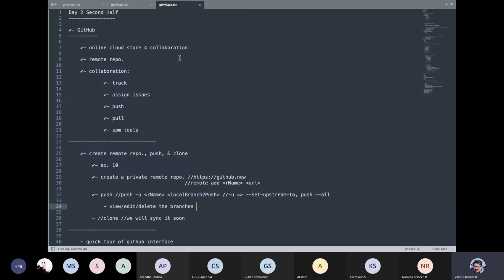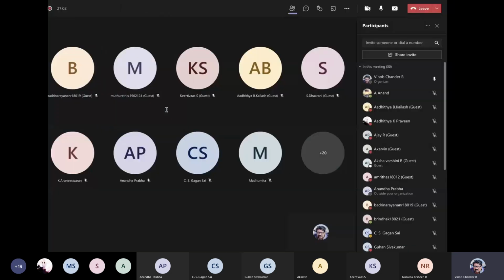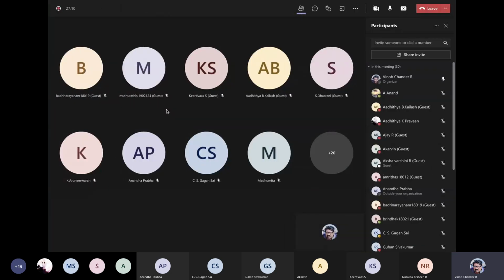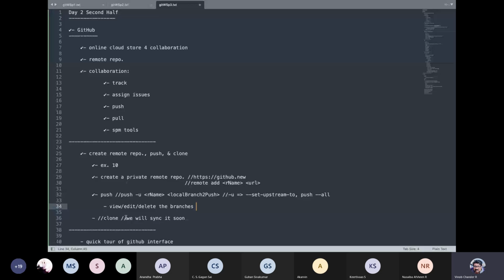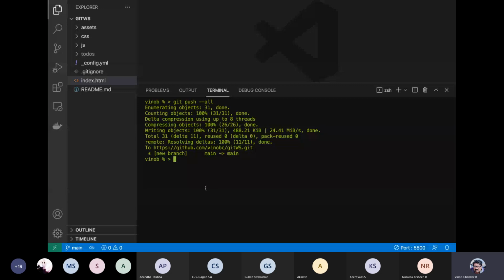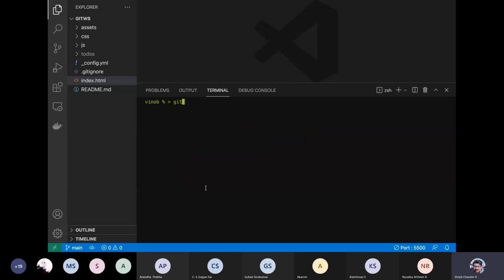You can also view, edit, and delete the branches. So let us have a branch. Maybe we have created a branch and then made modifications, but just for namesake, let us create a branch and see it in GitHub also. So let us say git switch -c test, to create a test branch.